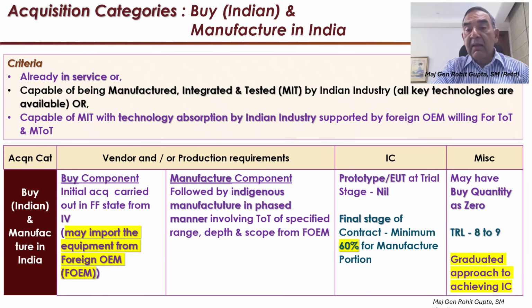The TRL in this case, the technological readiness level, has to be a high level of 8 to 9. 9 is the highest. And as I said, a graduated approach to achieving indigenous content is allowed in this, as long as across the board, as the yardstick, he has achieved 60%.